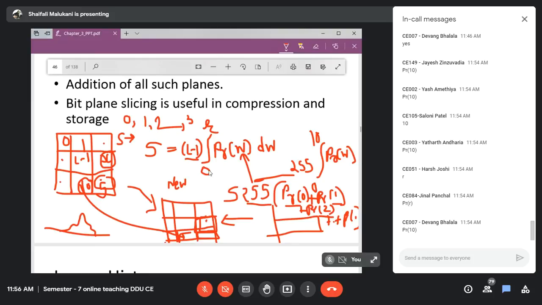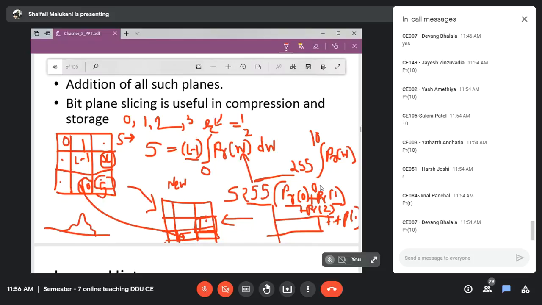So suppose I am checking for r value 1. What I am going to sum up is 0 and 1 both, right? Then if my r increases and becomes 2, I'm going to sum up pr of 0 plus pr of 1 plus pr of 2. In that way my probability is going to get added. Then I will go for r equal to 3, and one more term will get added, that will be pr of 3.